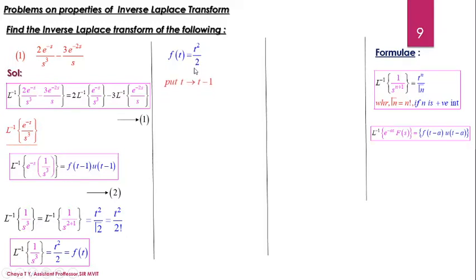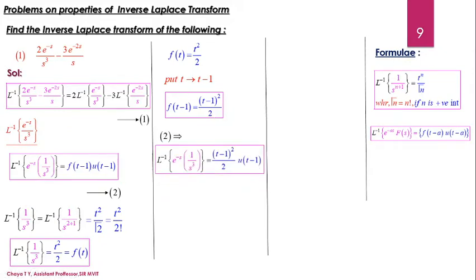Into this, replace t by t minus 1, because to substitute into the RHS of equation 2, I need the definition for f of t minus 1 but not for f of t. When I do the same, f of t minus 1 gives me the expression t minus 1 whole square divided by 2. Now what will be equation 2?